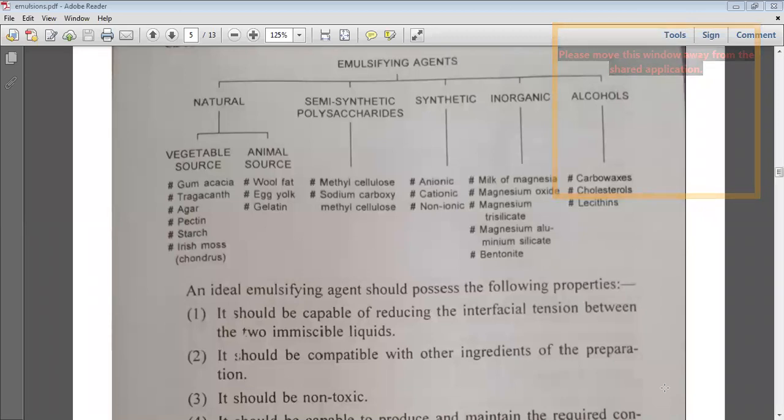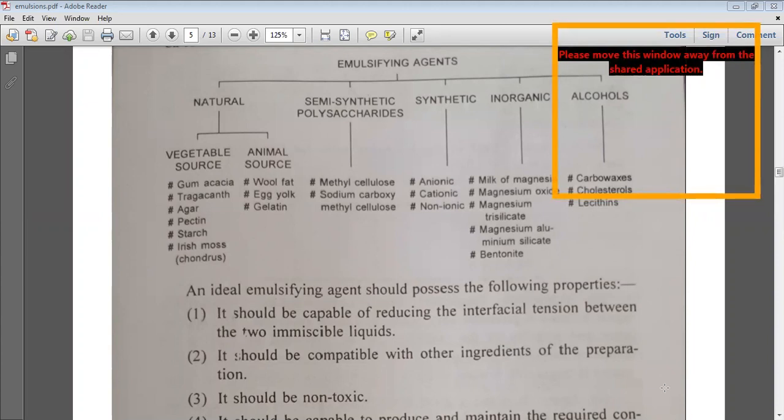Hello students, today I am going to discuss the formulation of emulsions. In the last class we saw the emulsifying agents, and the classification of emulsifying agents is very important from the examination point of view. So if you see the classification of